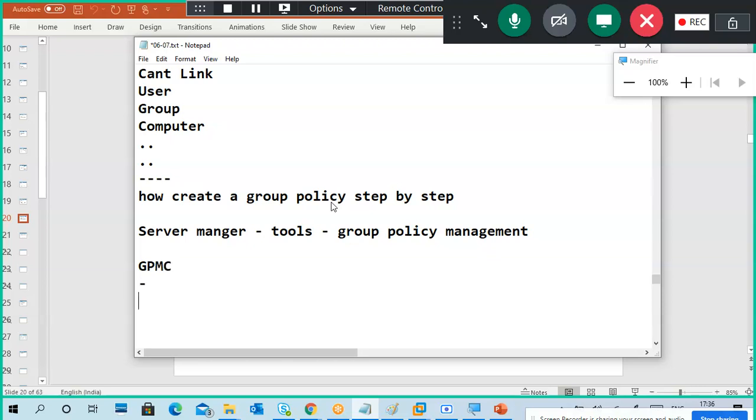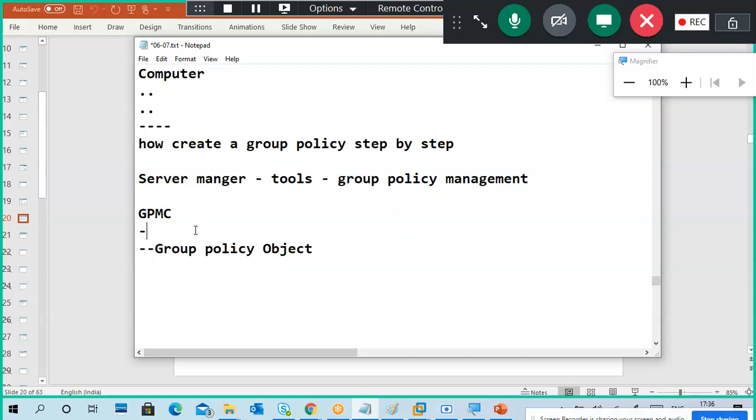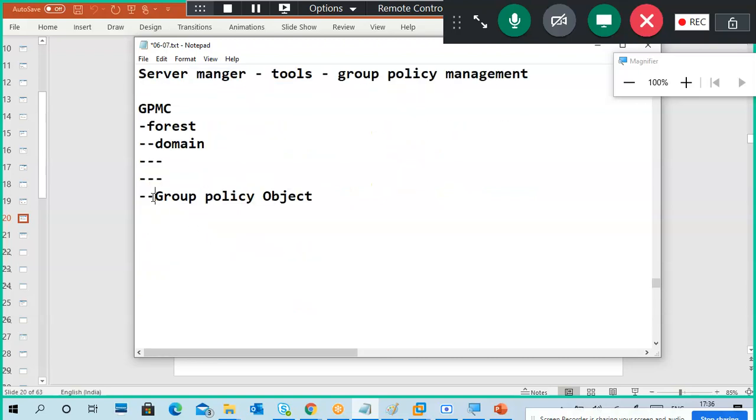You have to expand one by one. There finally you will get a group policy object container. First actually you will get a forest. Under that you will find the domain. Under that, like that, you will get a complete tree. So finally you will find the group policy objects.